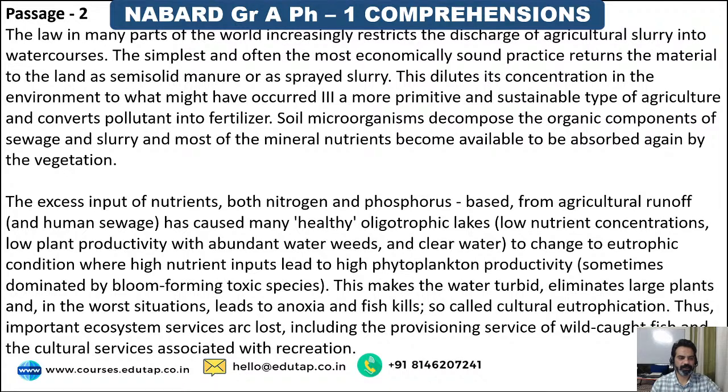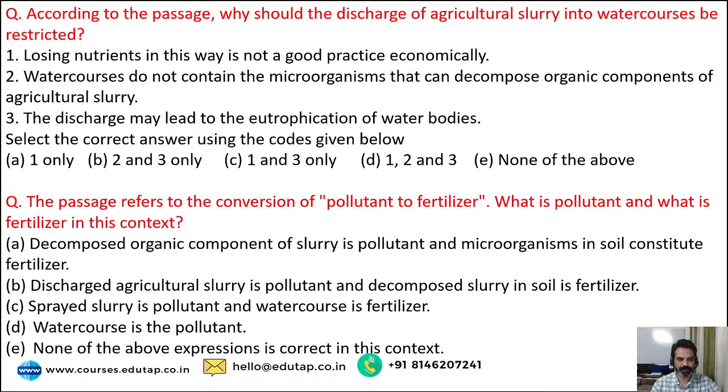So this is the passage, guys, and let's read the questions first. According to the passage, why should discharge of agricultural slurry into water courses be restricted? This is a factual question, guys. We have to find this reason why discharge of agricultural slurry into water courses be restricted. Okay. Question number 2, the passage refers to the conversion of pollutant to fertilizer. What is pollutant and what is fertilizer in this context? All right. So we have to find this part, pollutant to fertilizer.